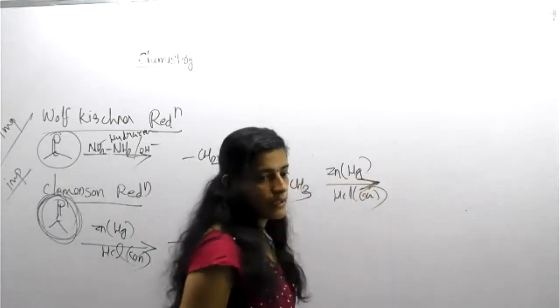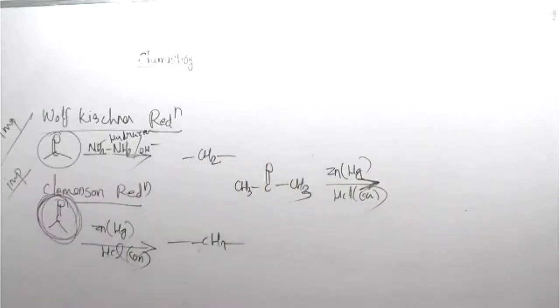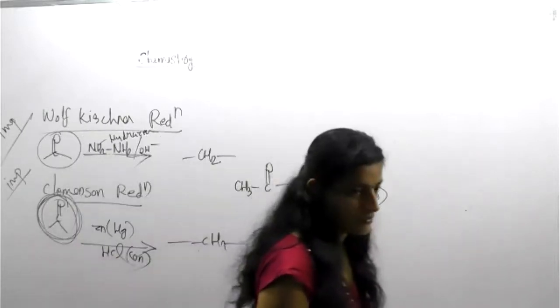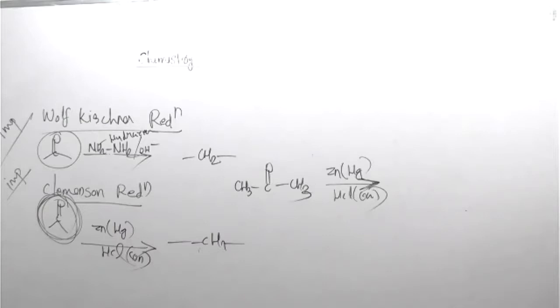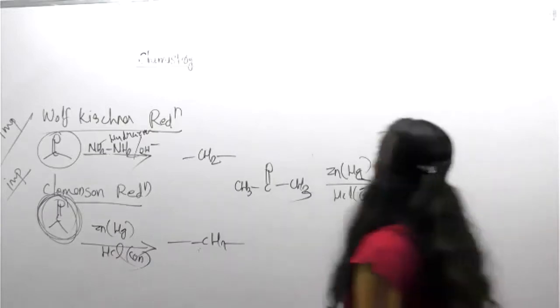The reagent comes from Clemmensen or Wolff-Kishner? Identify. Clemmensen. Yeah. Then what about the product? Tell me. Product becomes?